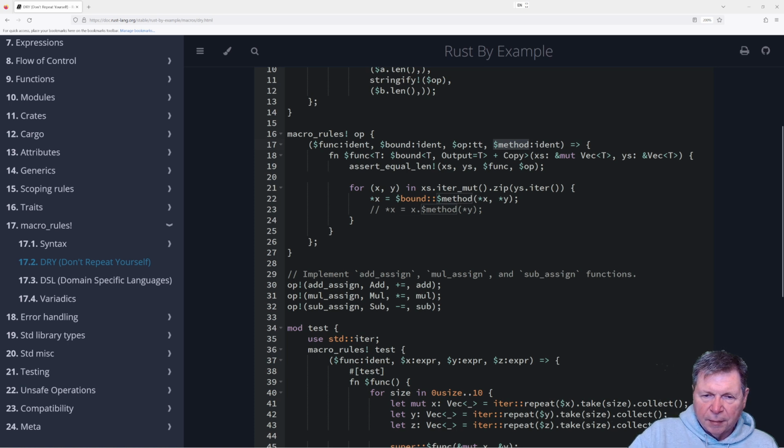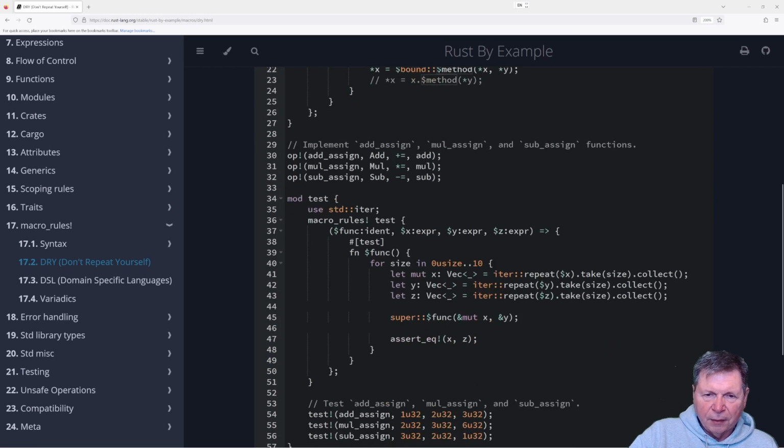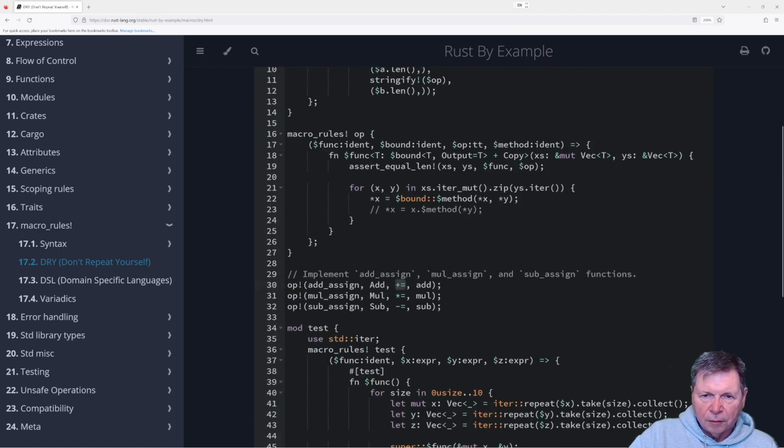So we're applying the method to x and y. Okay, let's see. So, and here, op, so that's the method. Third parameter is fourth parameter. So add, ident, add. So we're calling add xy. And we are doing this in the TT, which we don't use anywhere.